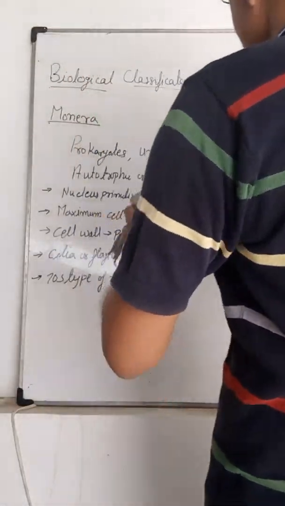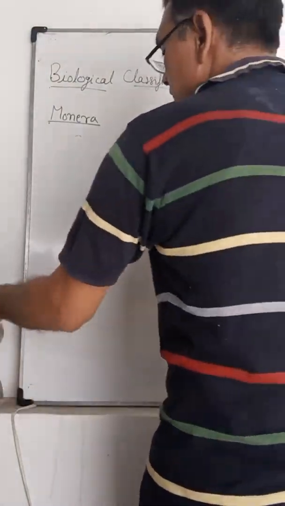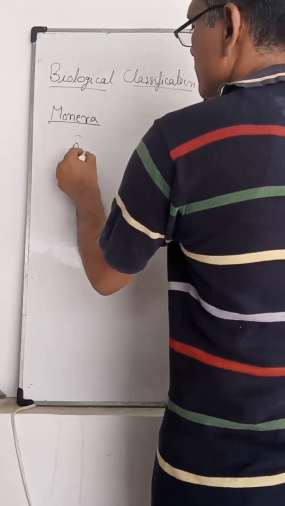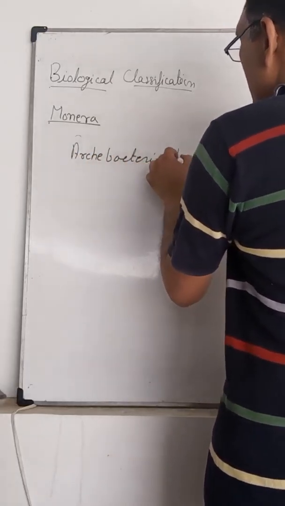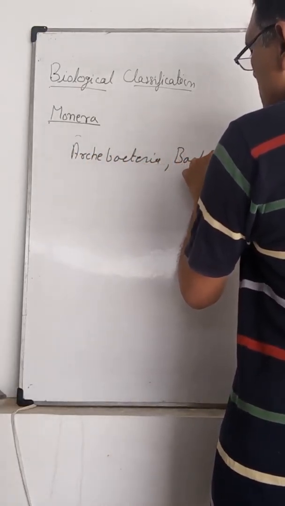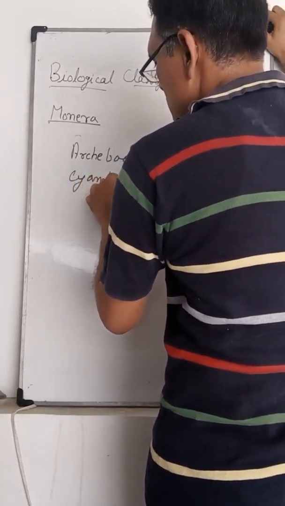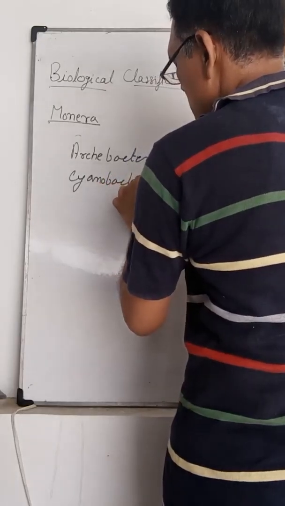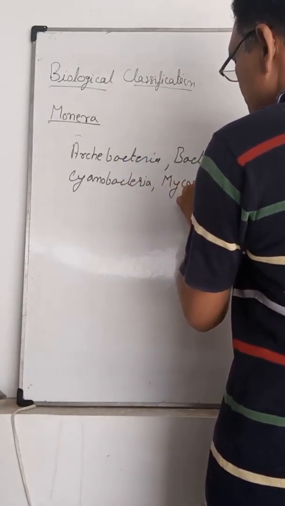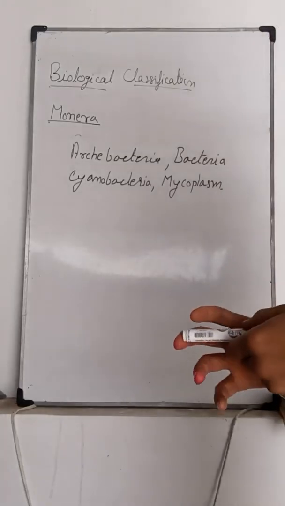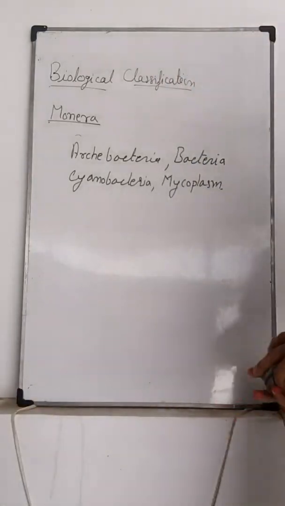Monera includes 4 groups: Archaebacteria, bacteria, cyanobacteria, and mycoplasma.